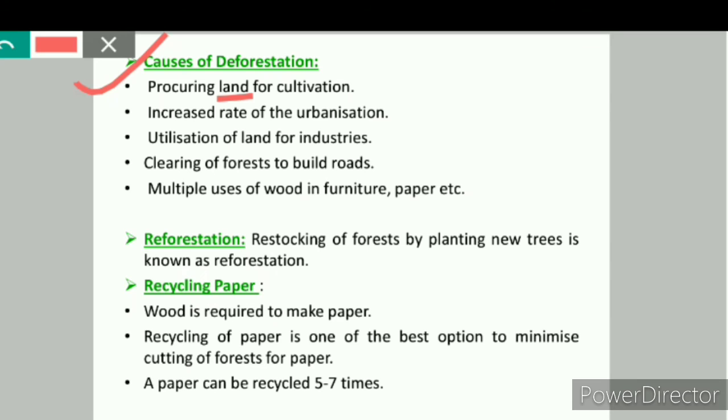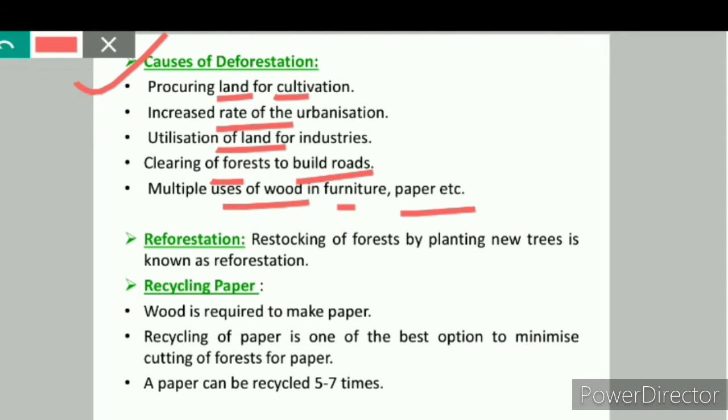So as to meet all these needs, we human beings are procuring more land for cultivation, and for this we are cutting trees. The increased rate of urbanization also results in the cutting down of trees so as to meet the requirements of the increasing population. Land is used for industry, forests are cleared to build roads, and wood has many uses. It is used in furniture, paper, etc. So because of these reasons, deforestation is being done. Deforestation means cutting of the trees and using that land for other purposes.